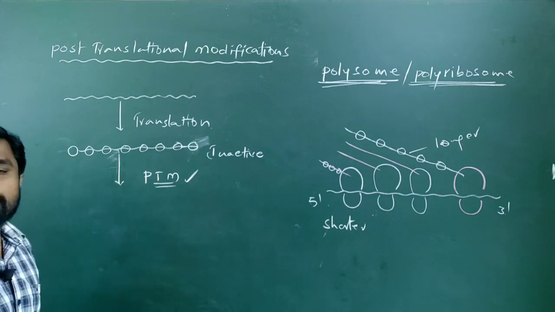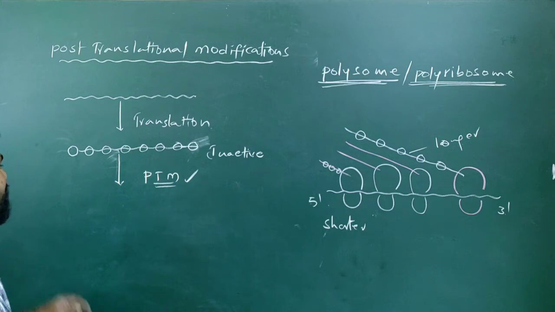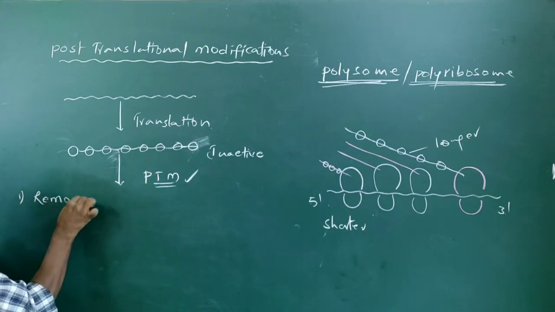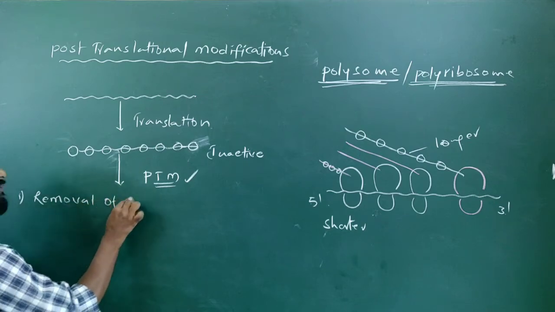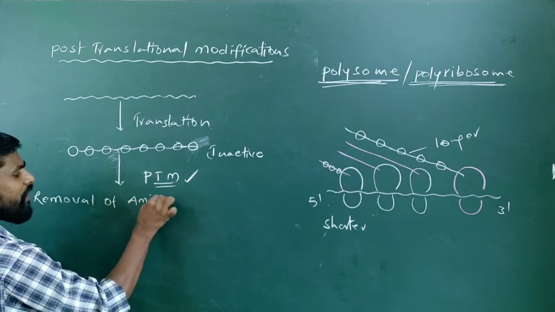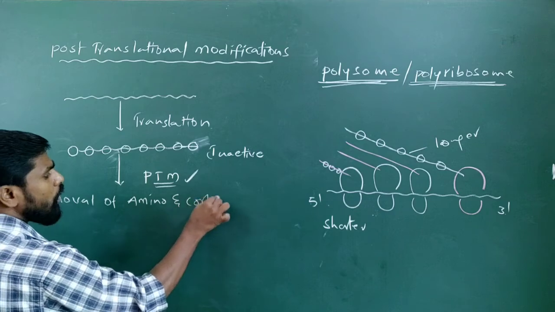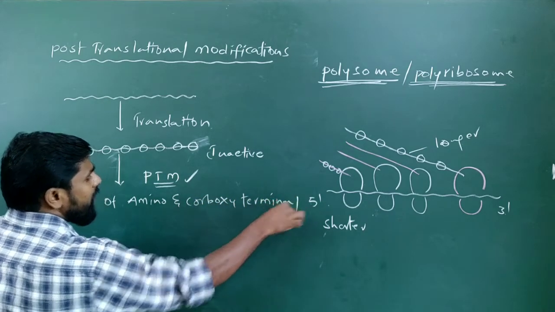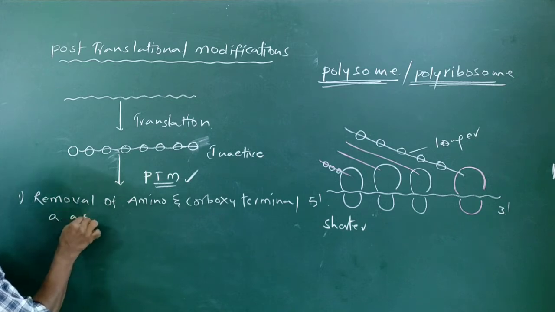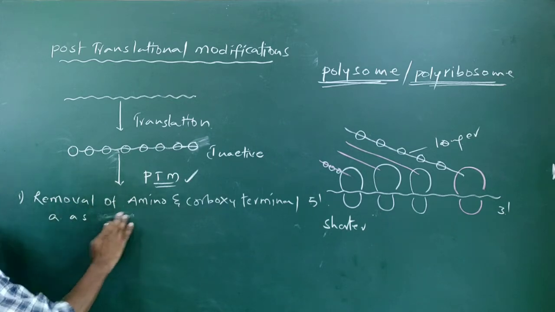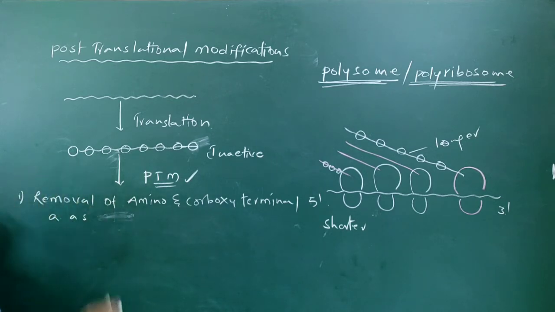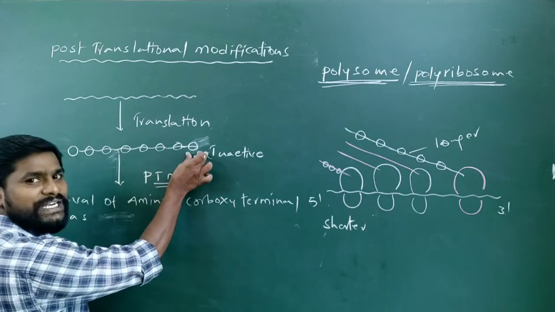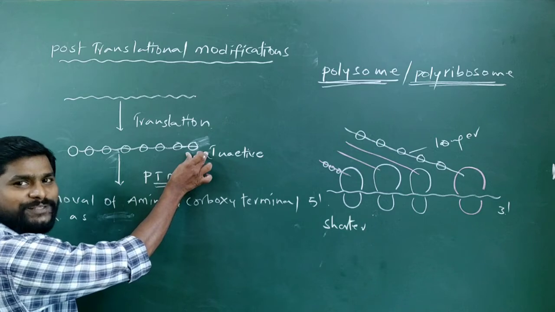The first event in post-translational modifications is removal of, what is this? Removal of amino and carboxy terminal amino acids of a polypeptide chain. This is the amino end of a polypeptide chain. This is the carboxylic end of a polypeptide chain.